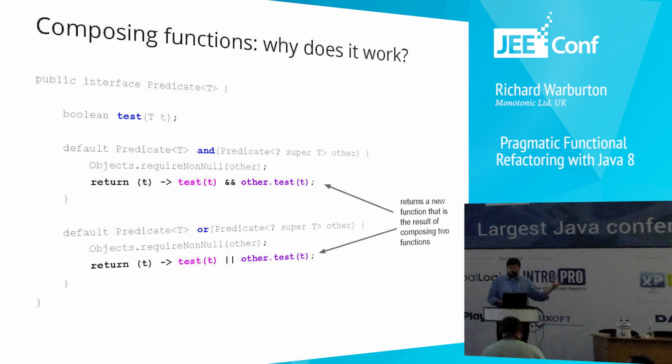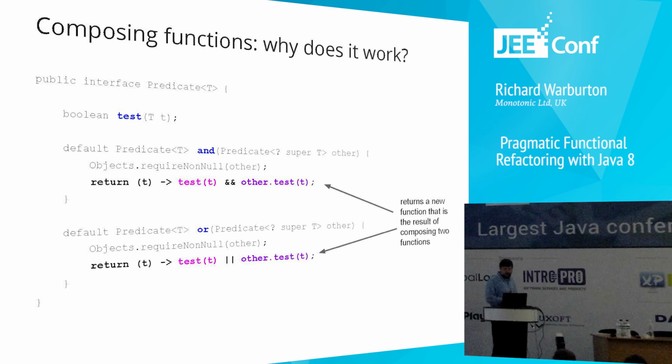And the implementation of OR is doing exactly the same thing. It'll test itself, referring to that implementation on the interface, or it'll call test on our other predicate. So you can compose together functions very easily in very obvious ways by just implementing these default methods on interfaces, which, by the way, is another Java 8 feature.